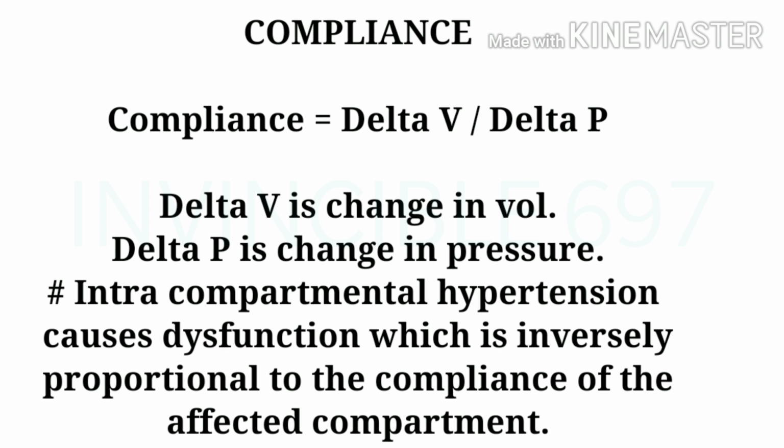Now try to understand this slide. Compliance is equal to delta V upon delta P. Delta V is change in volume, whereas delta P is change in pressure. Intracompartmental hypertension causes dysfunction, which is inversely proportional to the compliance of the affected compartment. It means the less the compliance, the more the dysfunction, as it is inversely proportional to the compliance.